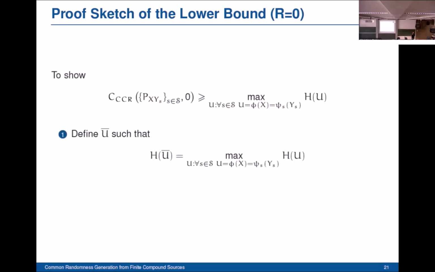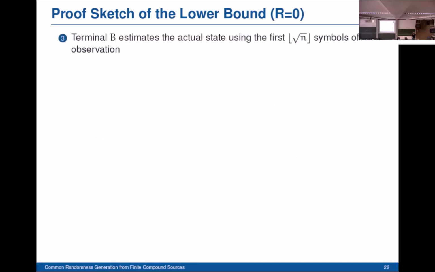To prove this, we first define some random variable U bar, whose entropy is equal to the desired lower bound. Obviously, U bar satisfies the constraints. We then consider independent and identically distributed copies of that random variable, which we will use for the common randomness generation purpose.